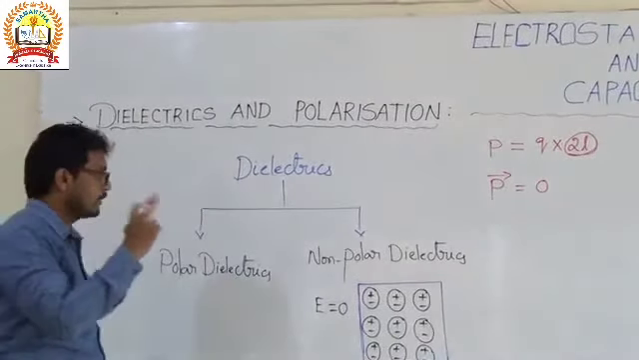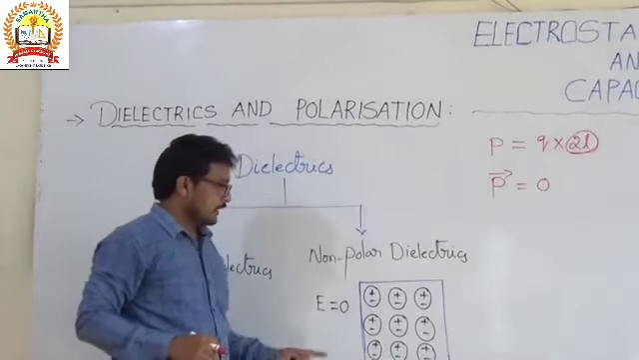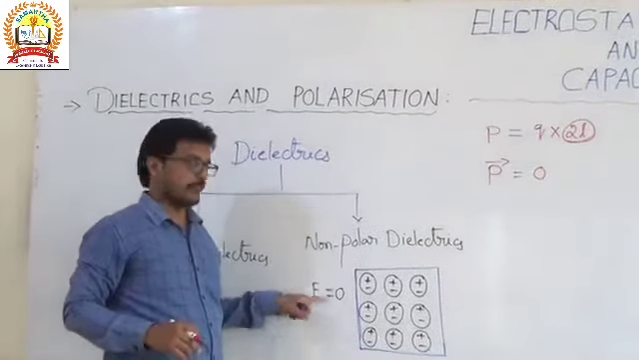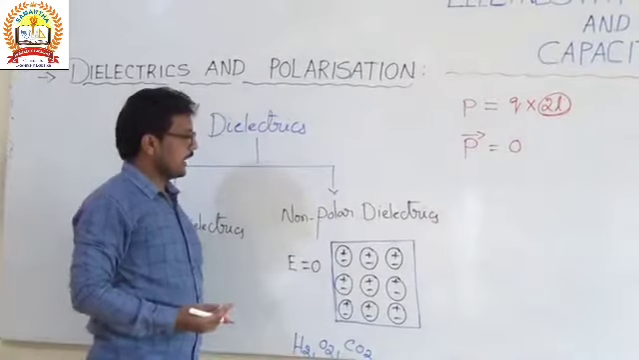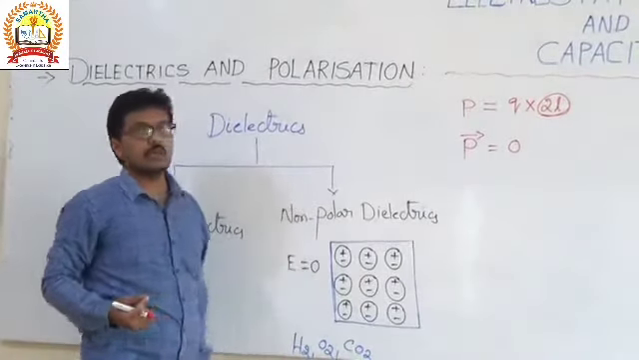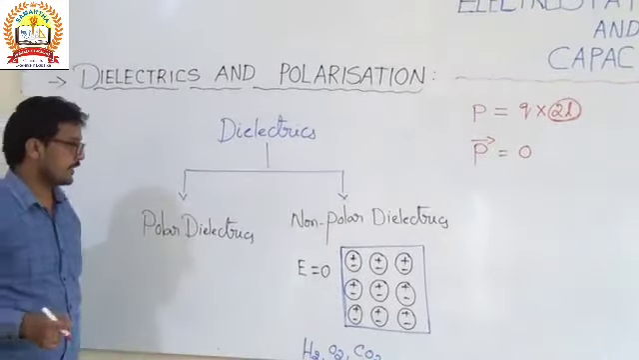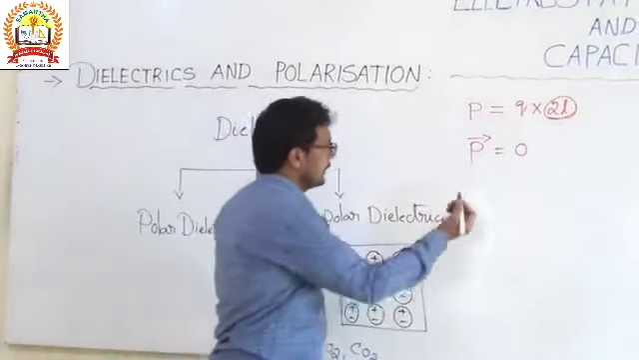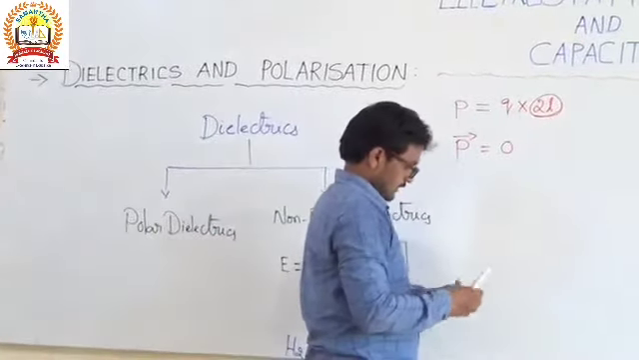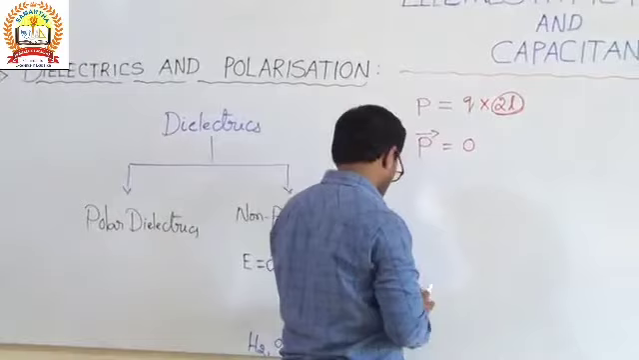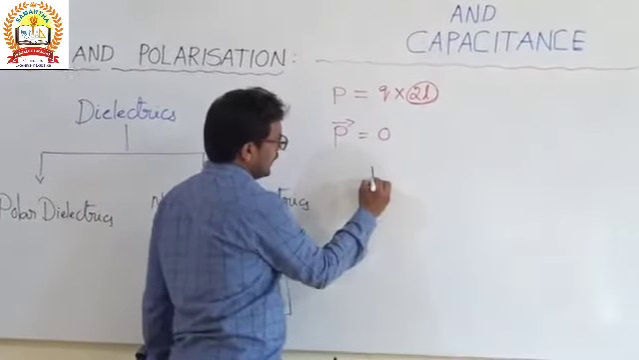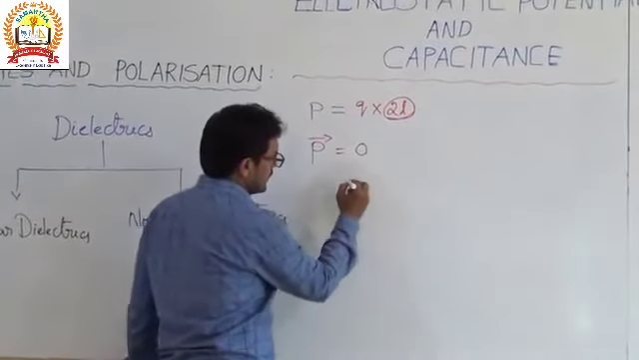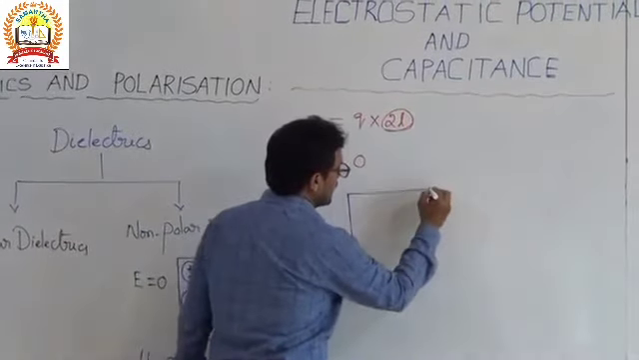That is also one of the important points, in the absence of an electric field. Suppose you supply an electric field to the non-polar dielectric, then what happens? So if you take the non-polar dielectric substance, and that non-polar dielectric substance is subjected to the electric field.